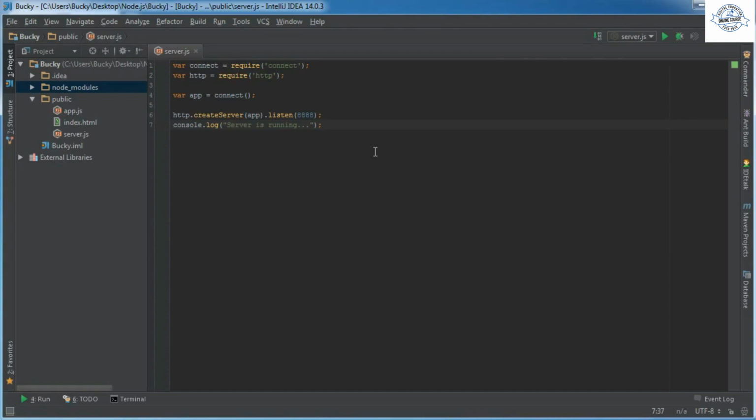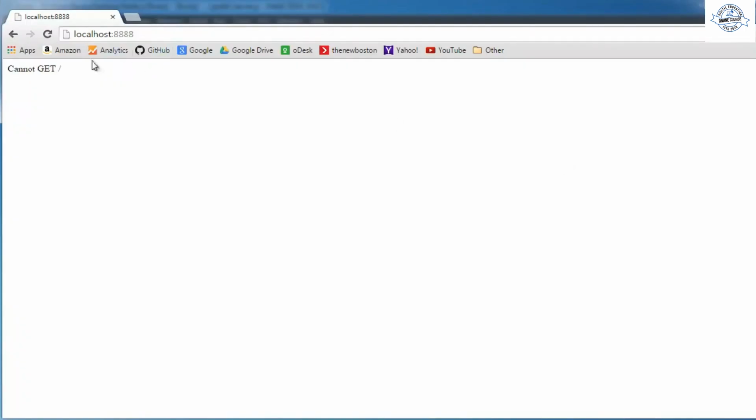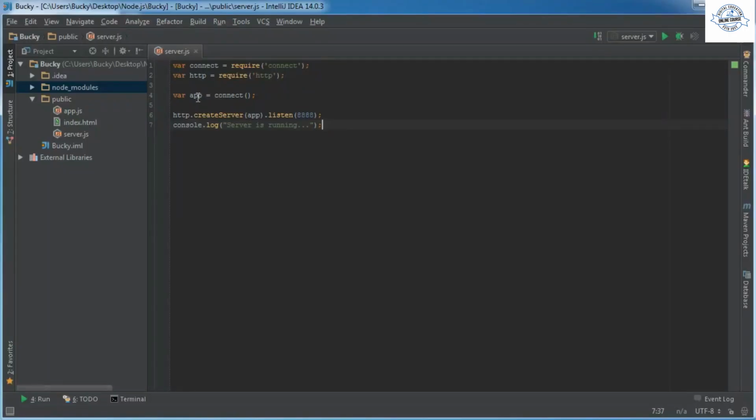Alright, let me adjust a little bit. So essentially, like I said, whenever we connect to the website, to our server, what it's going to do is in our code, it's going to look to app right here to say, how do you want me to handle this request?